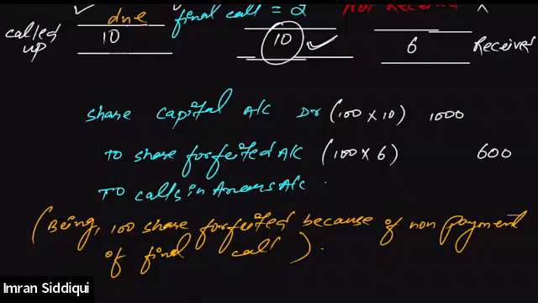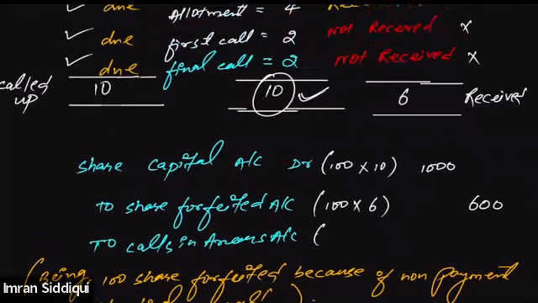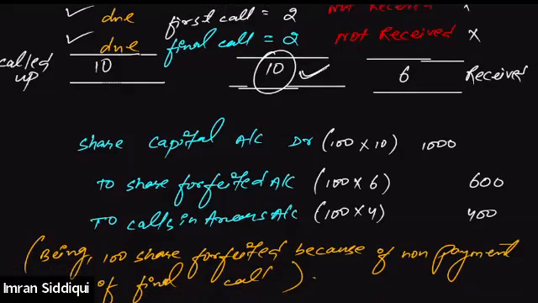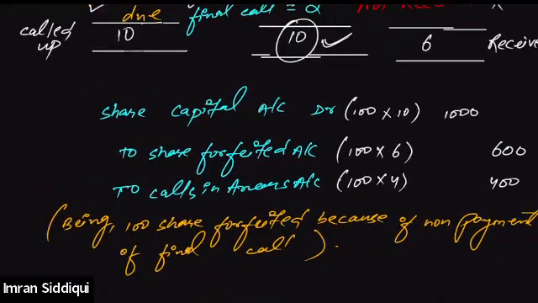And calls in arrears, how much amount is still in arrears? 4 rupees is still in arrears per share. That means 100 into 4, 400. And we'll write down: being 100 shares forfeited because of non-payment of the first and final call.